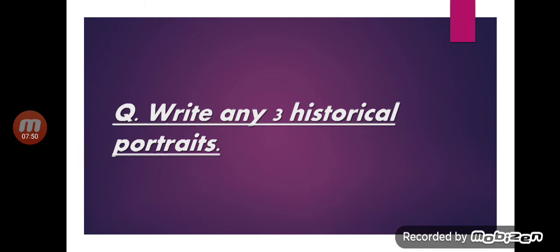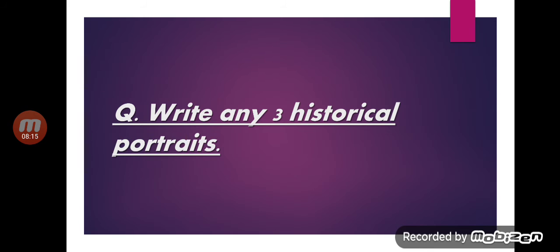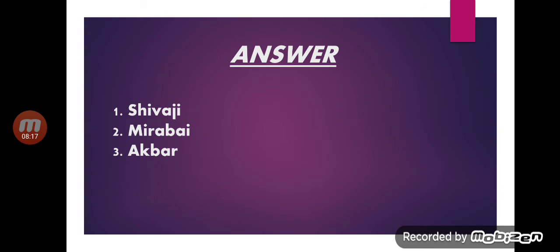I have written Shivaji, Mirabai, and Akbar. You can write Maharana Pratap, Guru Gobind Singh, Tipu Sultan. This question has been taken from chapter number 18. So first you write three historical personalities and then check your answer.